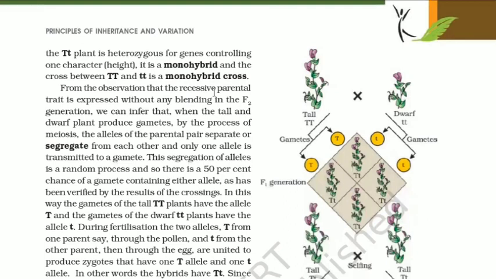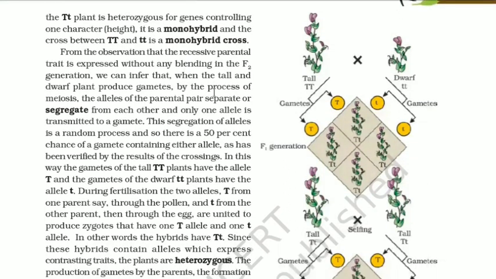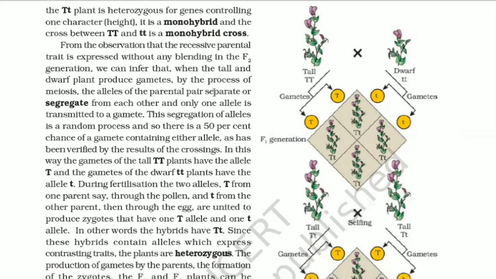Since the capital T small t plant is heterozygous for genes controlling one character, that is height, it is a monohybrid, and the cross between capital T small t plants is a monohybrid cross.